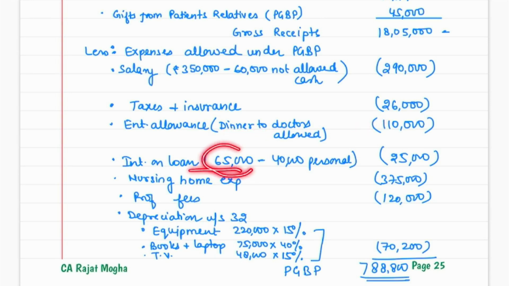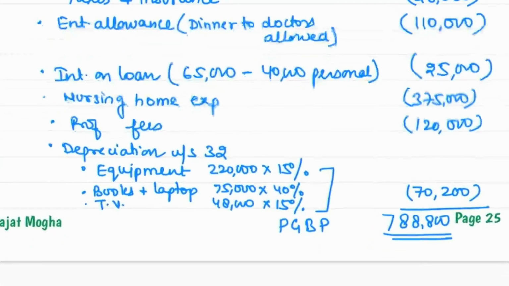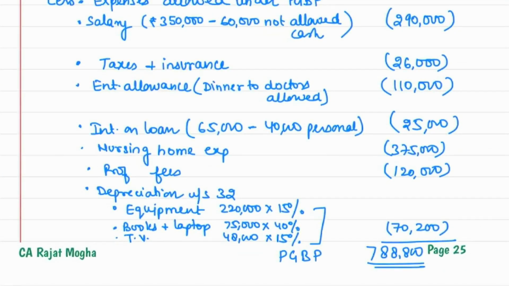Interest on loan amounting to 65,000, but it was mentioned that 40,000 is of a personal nature. So you can only allow what is related to your PGBP, that is 25,000 rupees. Nursing home expenses simple, professional fees paid simple. Depreciation: here you have to compute the depreciation also. And please remember, guys, this is a total income question and it's a very time consuming question.